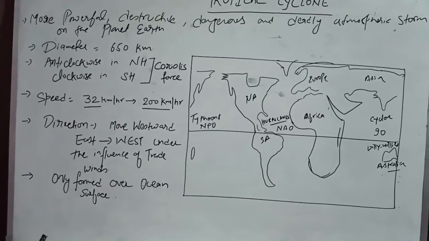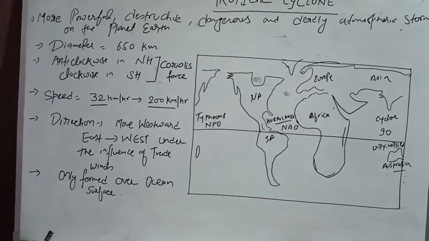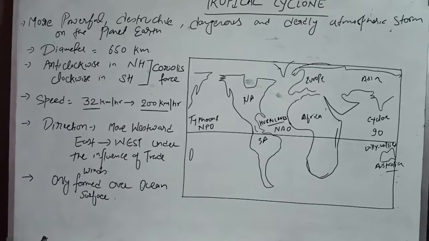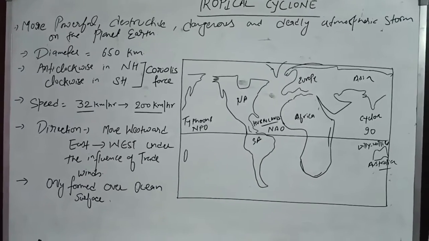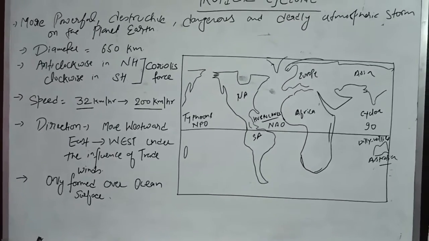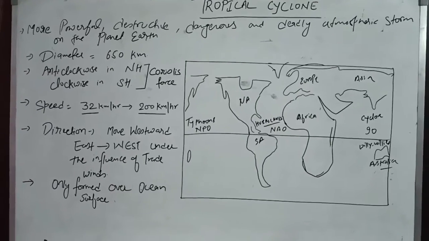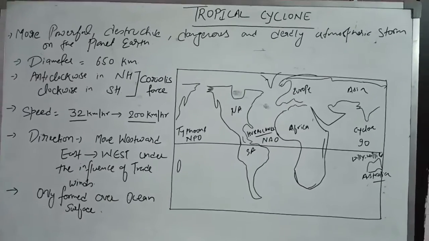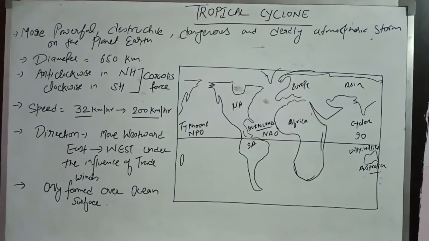It can have cumulonimbus cloud, thunder and lightning. It is destructive because it is also associated with storm surges, and the wind speed is very high, with very heavy rainfall, dangerous, deadly. So when it makes landfall or hits the coastal area, it causes a lot of disaster. Okay, it is very deadly, and loss of human life and property happens because of this tropical cyclone.